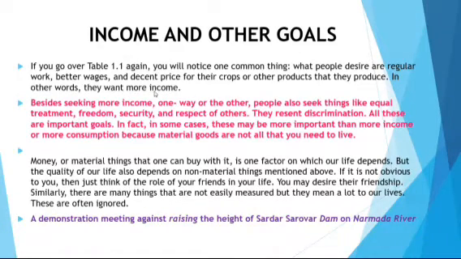So, while we are talking about the income and other goals related to the economic growth of an individual or a country's development, what do the people expect, what do they need? Regular work. Each and everyone needs regular work for their salary and better wages.